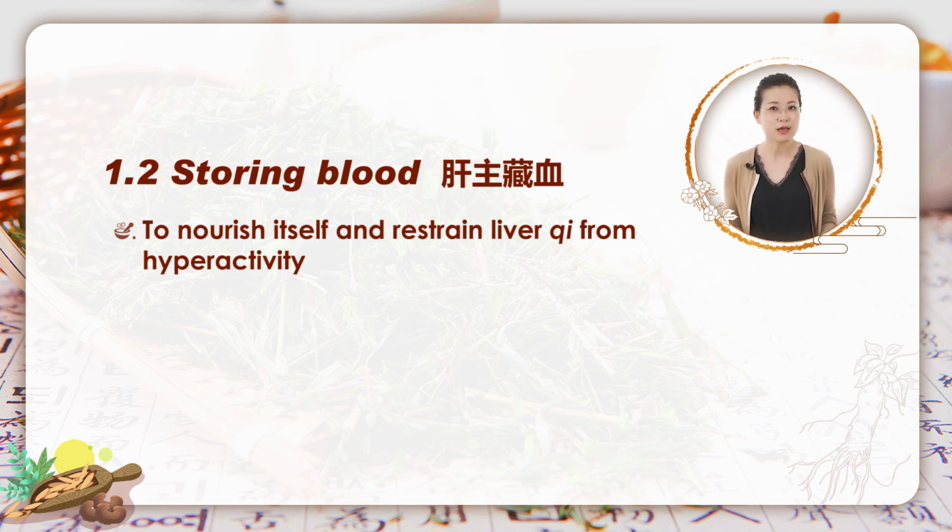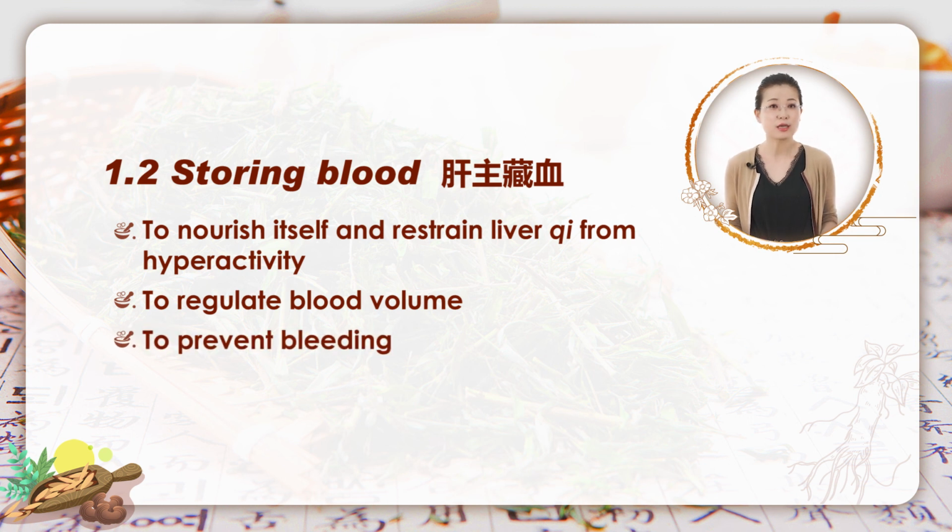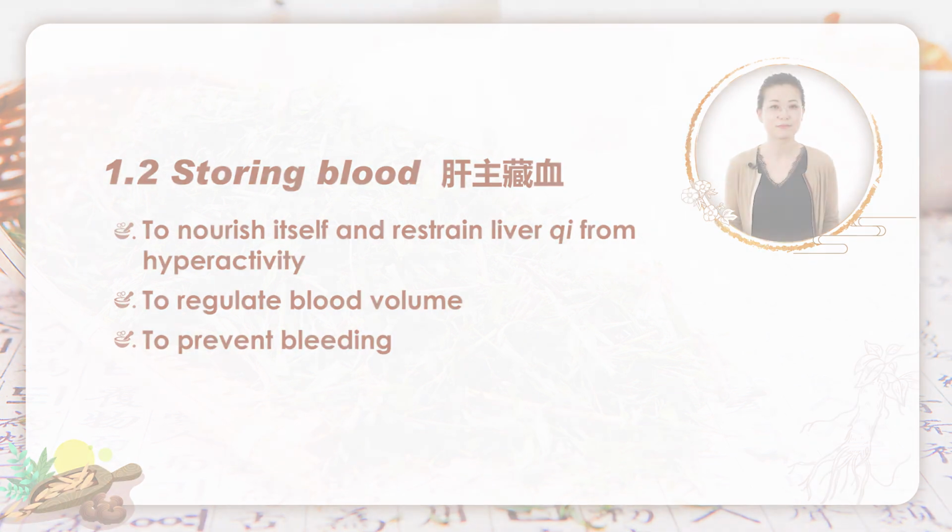It also can regulate blood volume. It means that liver can ensure the appropriate distribution of blood in every part of the body. Lastly, liver also can prevent bleeding.